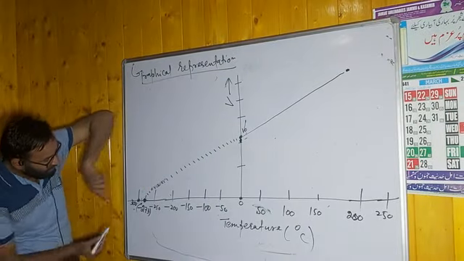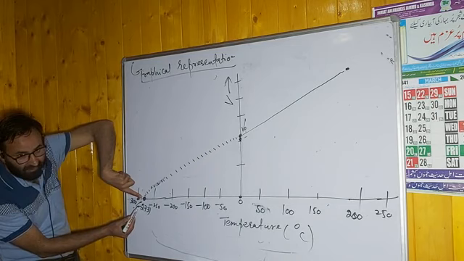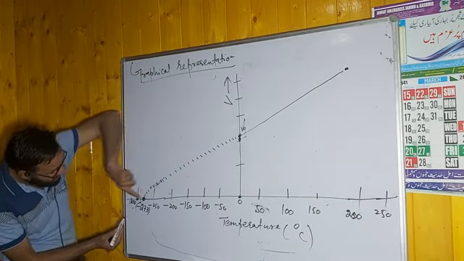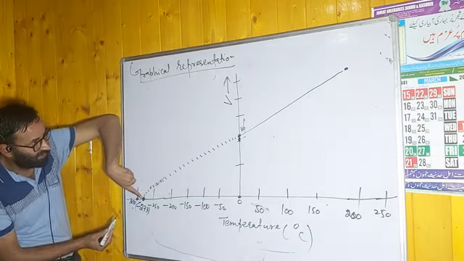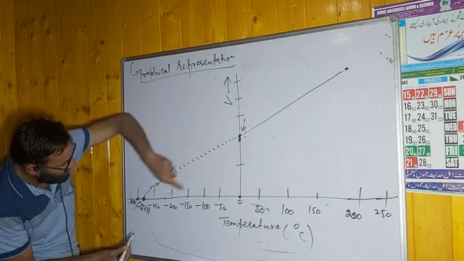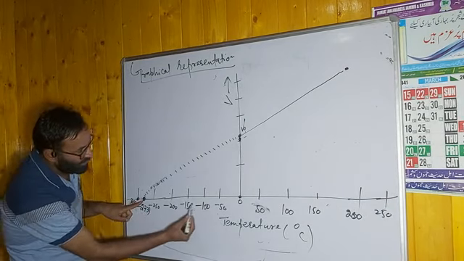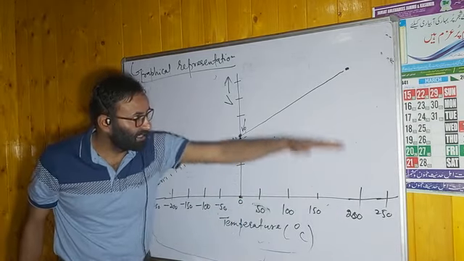When this curve touches the temperature axis, this is minus 273 degrees Celsius. At this temperature, if I ask what the volume will be, you go here, it will be 0. When the temperature is high, volume is high.